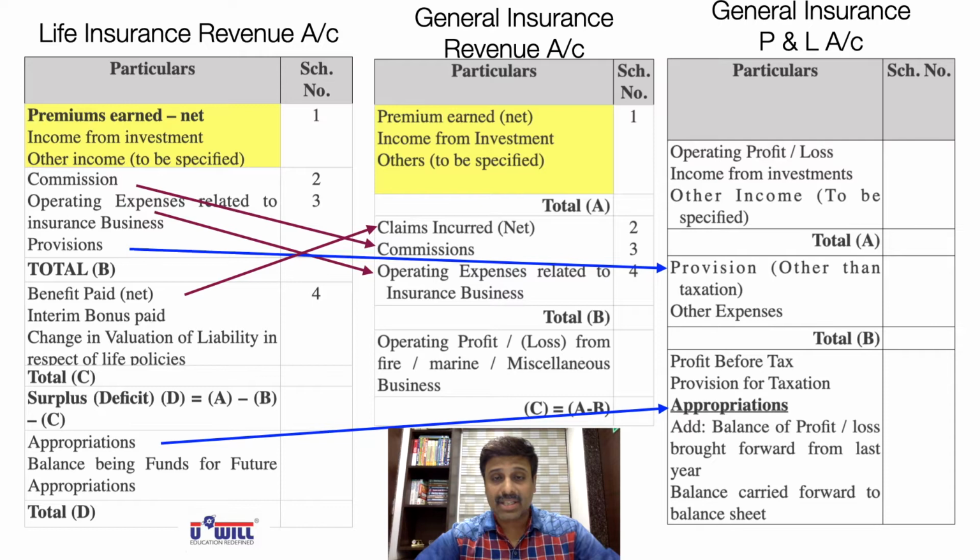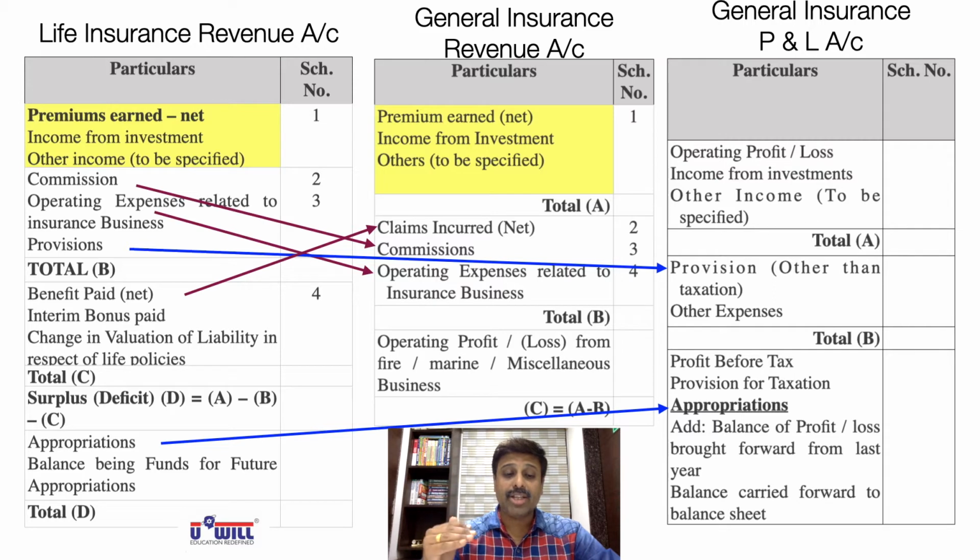And the left out things, interim bonus paid and change in valuation of liability, we don't have in general insurance business. General insurance companies don't pay bonus. Only life insurance companies give bonus, and that too if the policyholder has purchased a with profit policy.